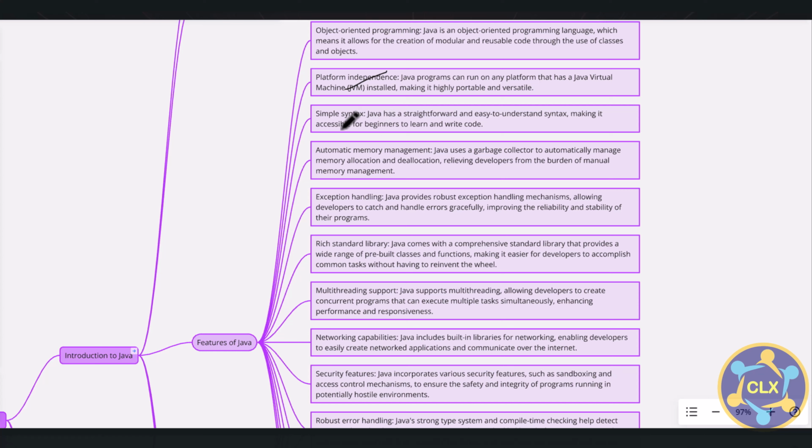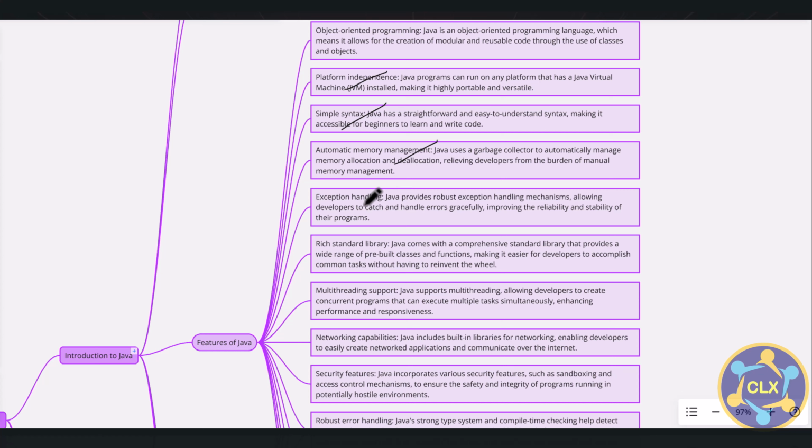Simple syntax, which is very straightforward and easy to understand, making it accessible for developers to learn and write code. One of the major features I would say is automatic memory management. Java has a garbage collector which automatically manages memory allocation and deallocation, relieving developers from the burden of manual memory management.